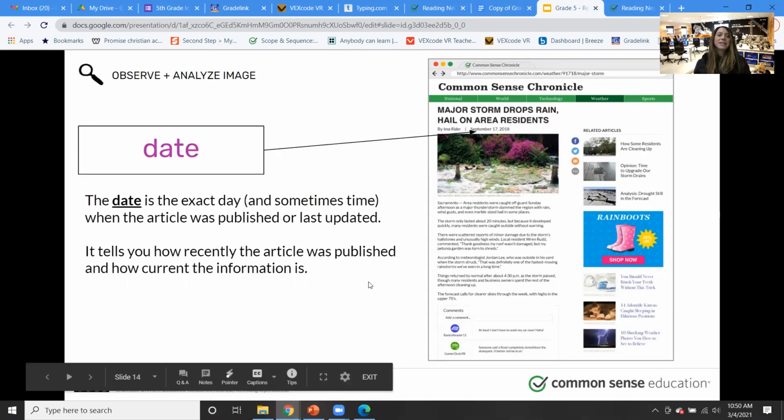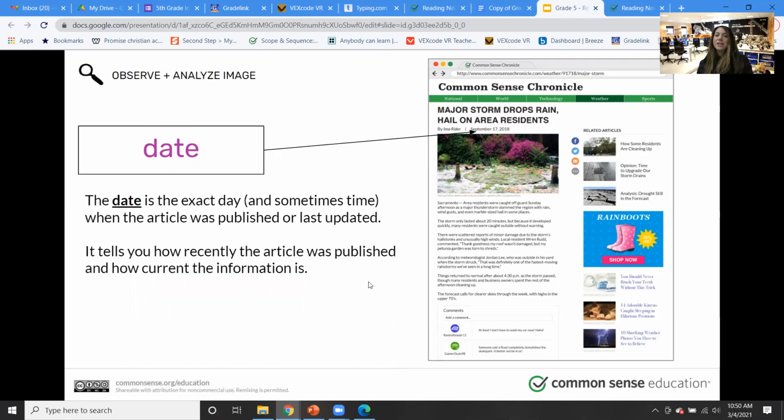Okay, date. This is important, right? The exact date, sometimes even the time. With online, a lot of the times you'll notice the article will even have a time, 8:02 p.m. Why is that important? That actually is very important in the news in the day and age that we live in. News changes in a second. So you might get an article that was from 3 hours ago and it already is irrelevant and outdated because more news has come out since then. And 3 hours later, it's completely different.